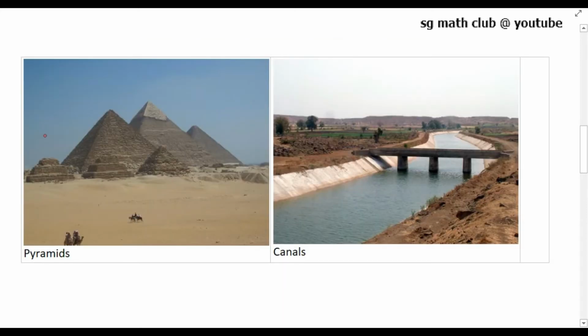The knowledge of geometry was also used by them for construction of canals and pyramids. So this example shows that geometry was being developed and applied everywhere in the world.